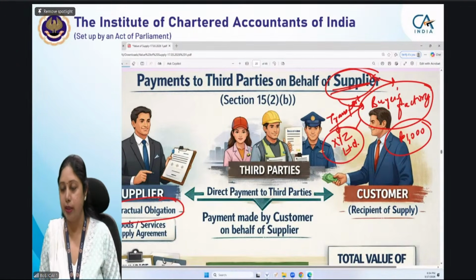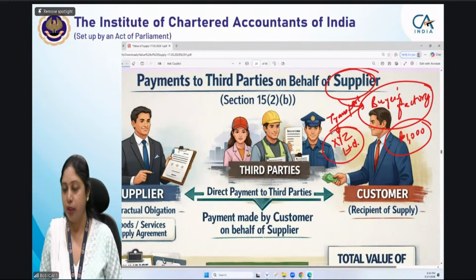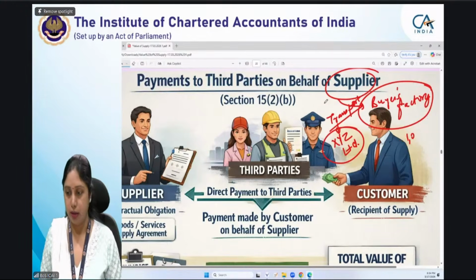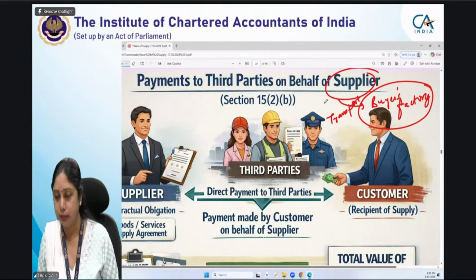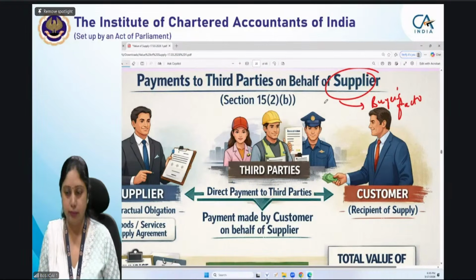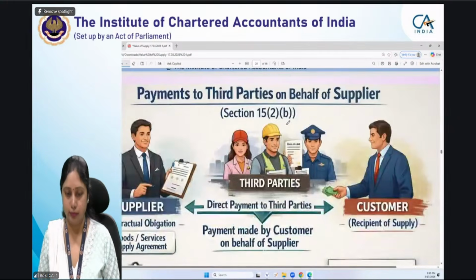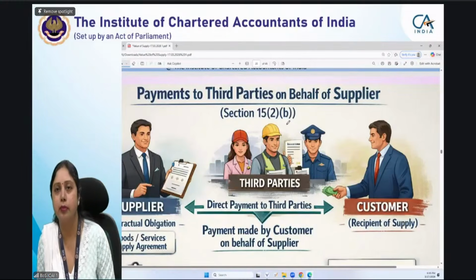I hope this is clear to you all. Sushmita? Yes, Sushmita. So we mean to say that when we are computing GST, we will include this 1000 and then charge GST on it. But the supplier will be refunding, or will deduct, the 1000 which is paid by the buyer and then collect the remaining amount. Is that right?